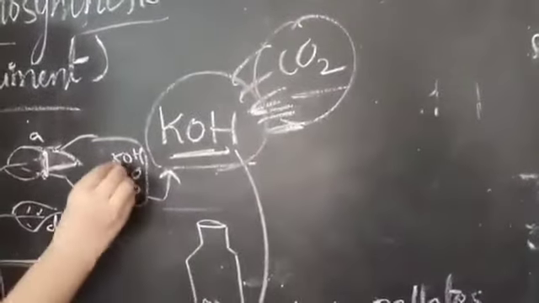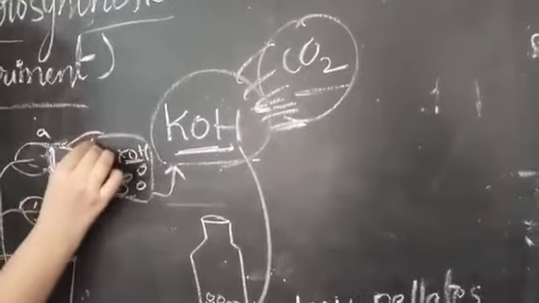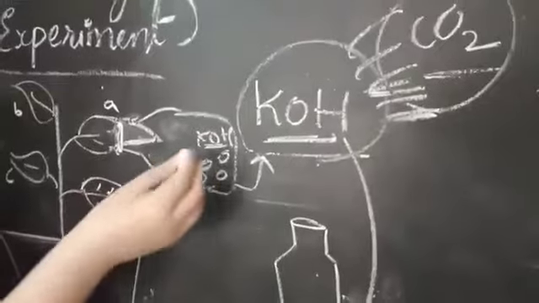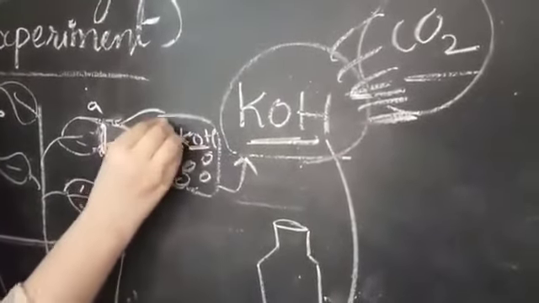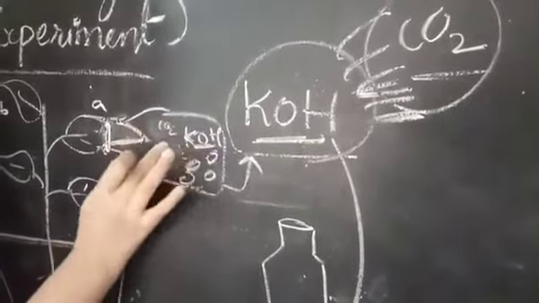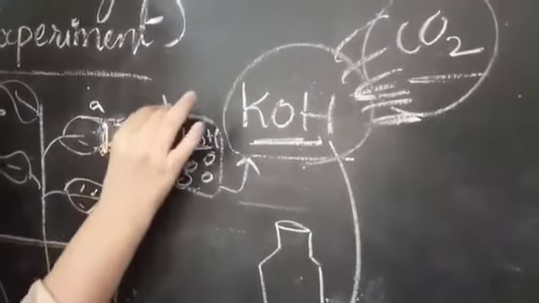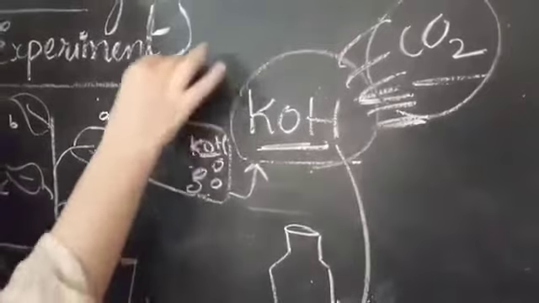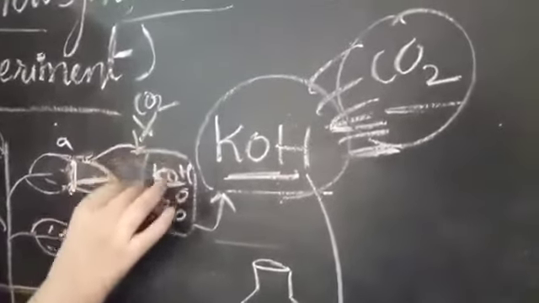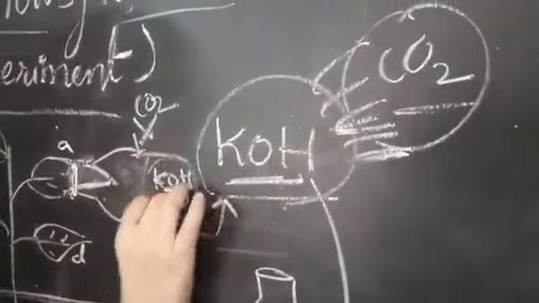So what will happen? Whenever we add the KOH, whatever CO2 is present in this bottle, this KOH solution will absorb the CO2 gas. So now my question is, will any CO2 gas be present? Obviously there will be no CO2. Why? Because whatever CO2 is present, this KOH absorbs.